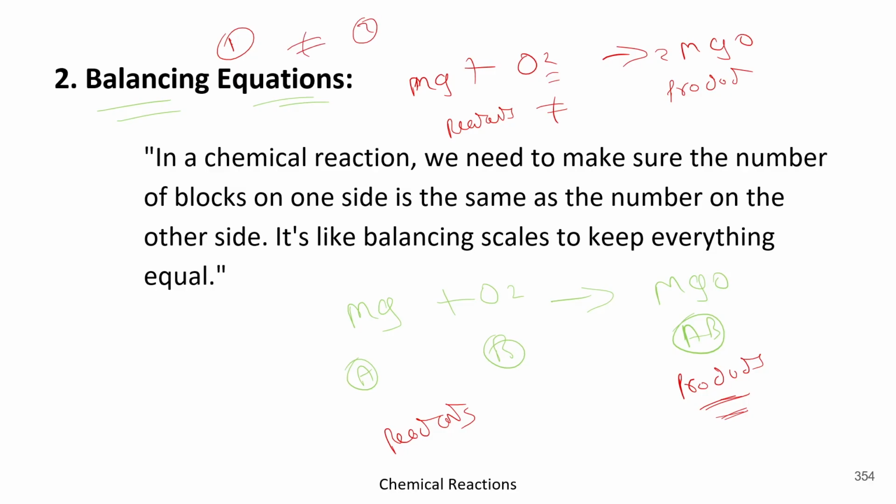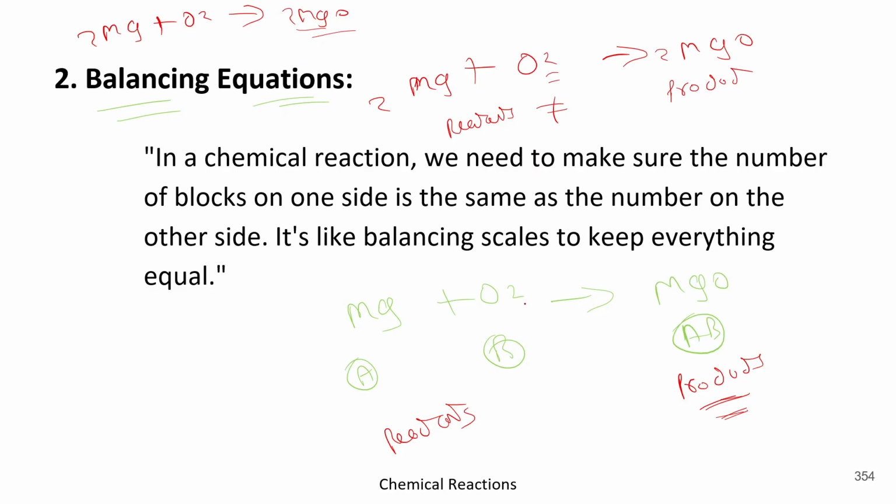So what should be done in this scenario? Then we should multiply by 2 here. Now we can say 2Mg plus O2 is equal to 2MgO. Got it? So that's how we balance this reaction. Now the reactant side is equal to the product side. We will have examples of this in our exercises when we practice them. Till then, just remember this example.